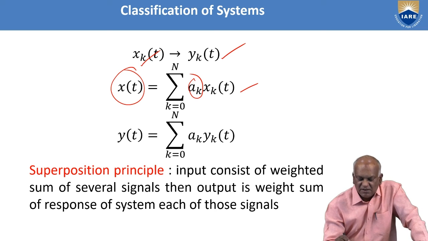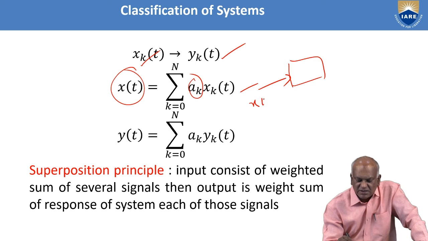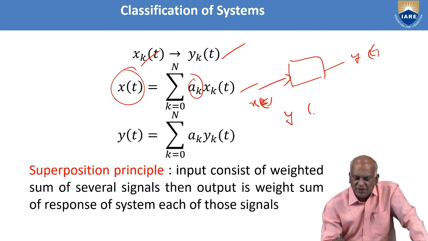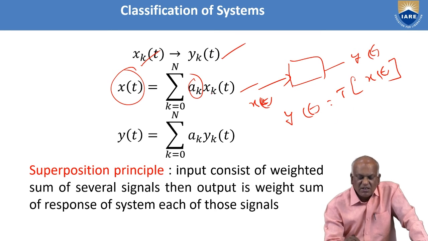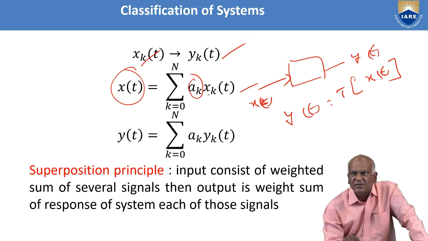Suppose I am taking a linear system, and I give the x of t signal as input, with y of t as the output. You know that y of t equals the transformation of x of t. Now what is x of t? It is the weighted sum of the input signals, where ak is the weighting factor of the kth signal.